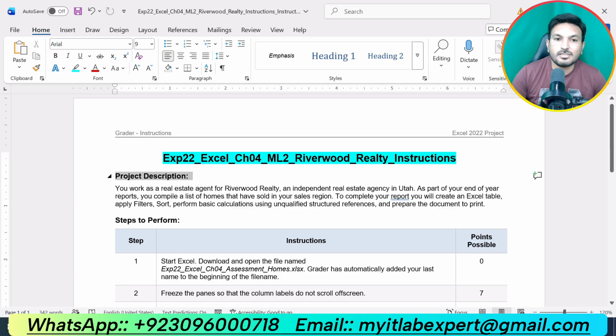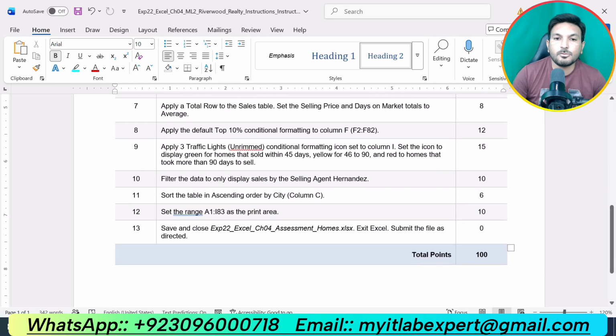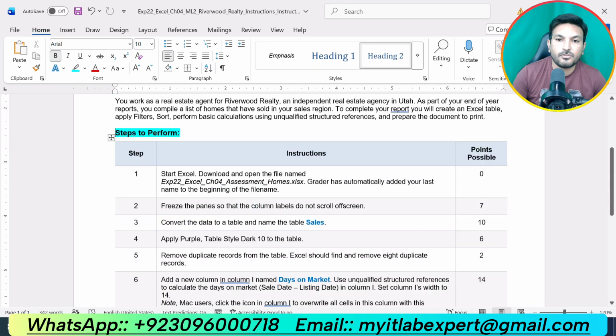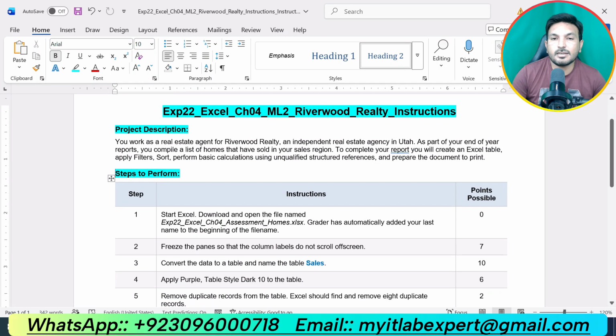So at the start of the instructions, we are given the project description. There is nothing to solve in this project description, but I suggest you read it well so that you can get an idea about the assignment. Then it will be easy for you to solve this assignment on your own. Then we have the main part of the assignment, the steps to perform to complete this project, and we have a total of 13 steps to get this assignment done.